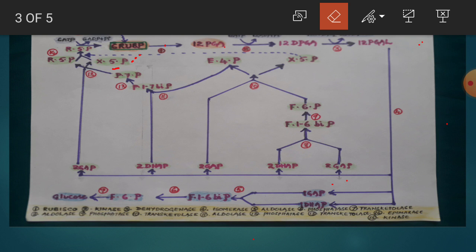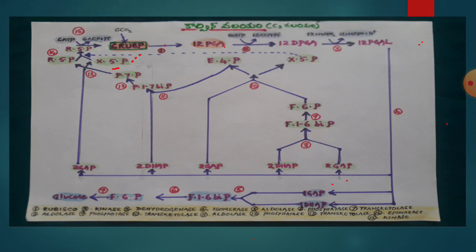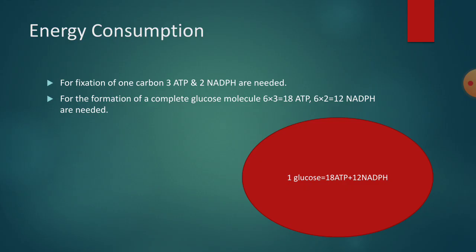Then starting the reaction from 1, the substance which is acting as substrate and the substance which is forming as byproduct you have to mention, and on the arrow mark you have to write down the enzyme name, and you have to describe the same reaction in words. If you do like that, it would be very easy for you to remember, and you can easily reproduce in the examinations.